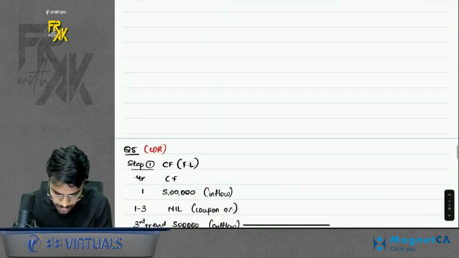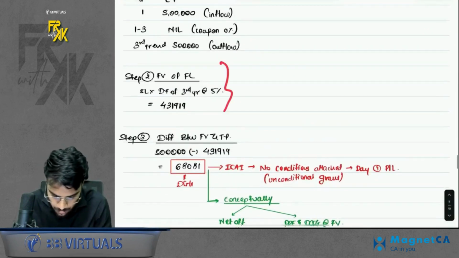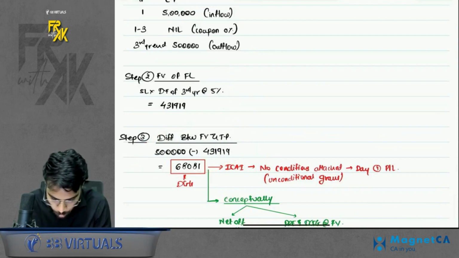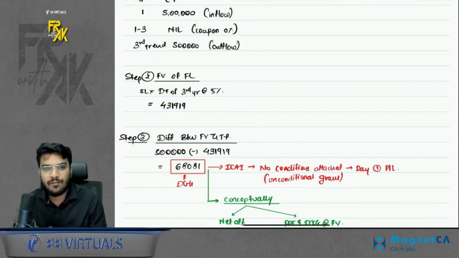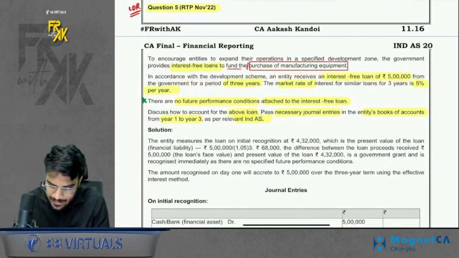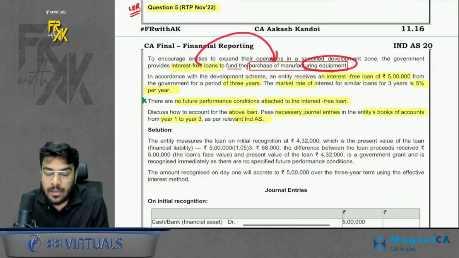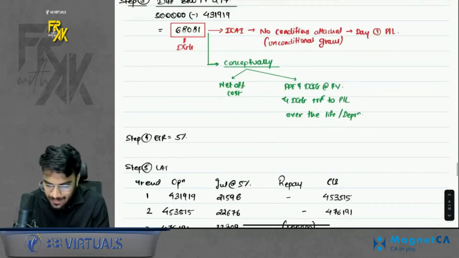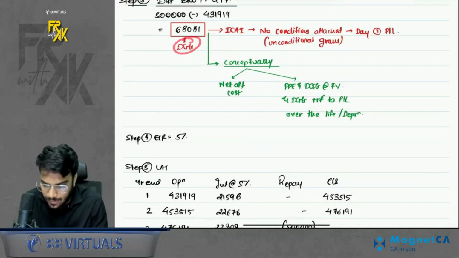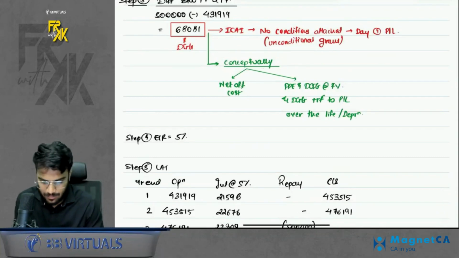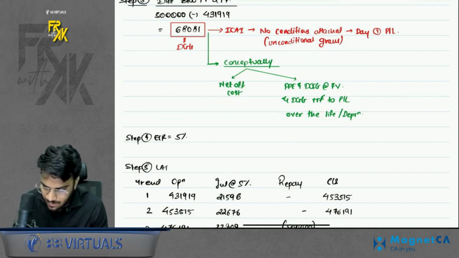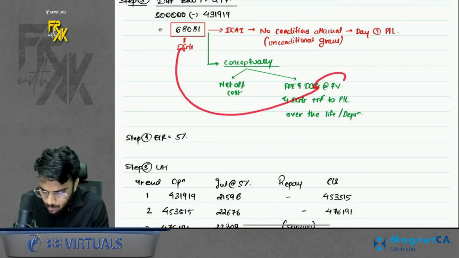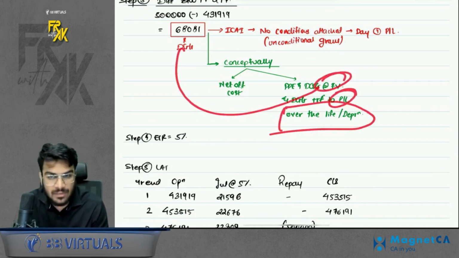So when you solve the question, you will solve cash flows, fair value, you will get the difference. How to treat this difference? So we check for what purpose the loan was taken. It is saying the purpose of loan was to finance the purchase of equipment. So conceptually the answer should be like this, na? That you will book a DGG and the treatment of DGG depends. Either you can reduce from the cost of the asset or you can book the DGG at fair value and transfer to P&L over the life of the asset.